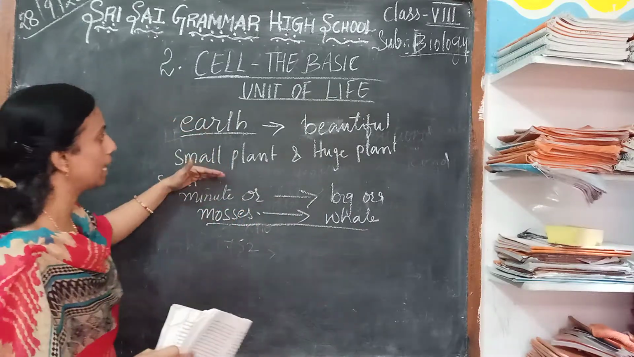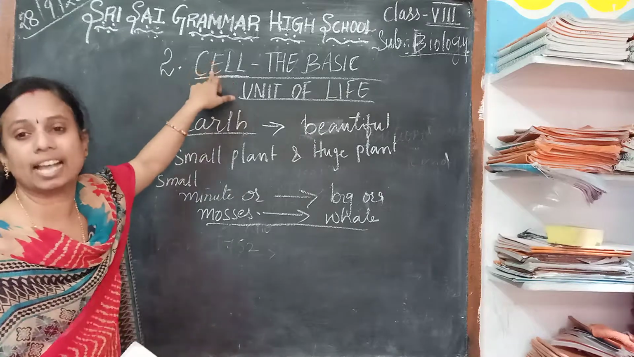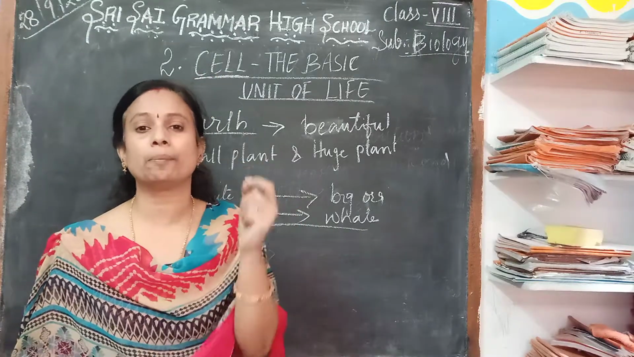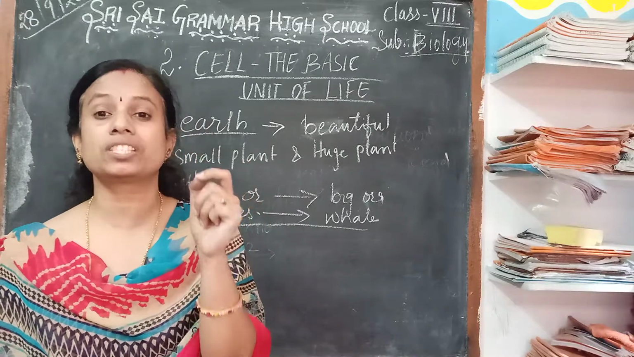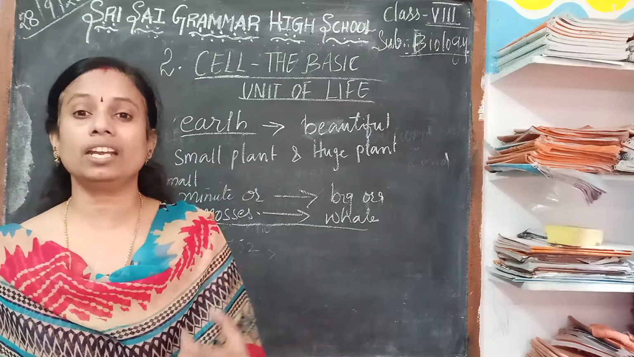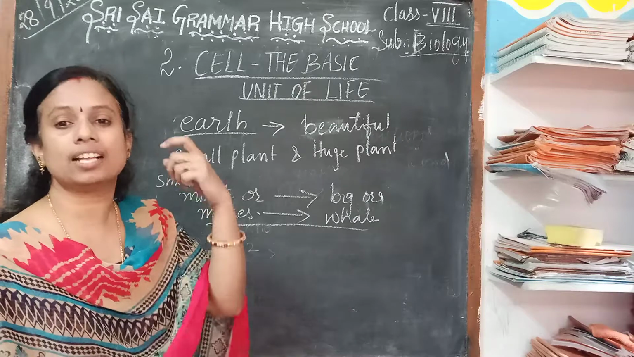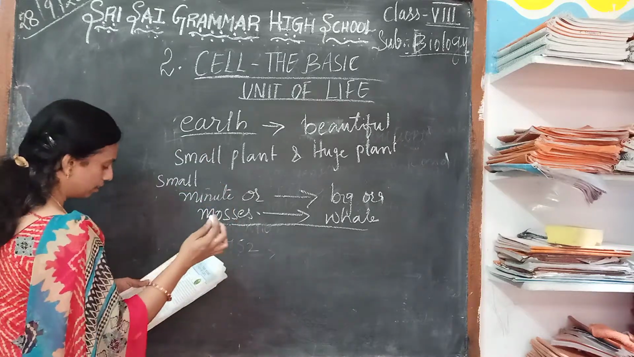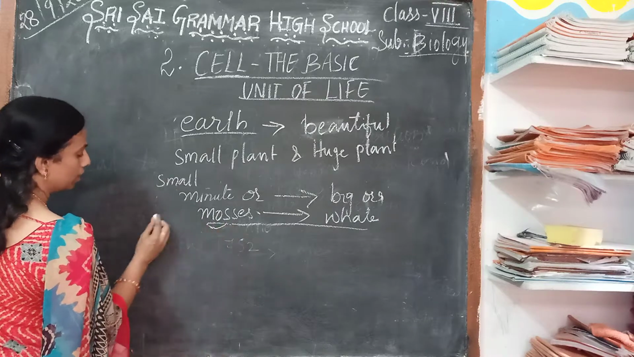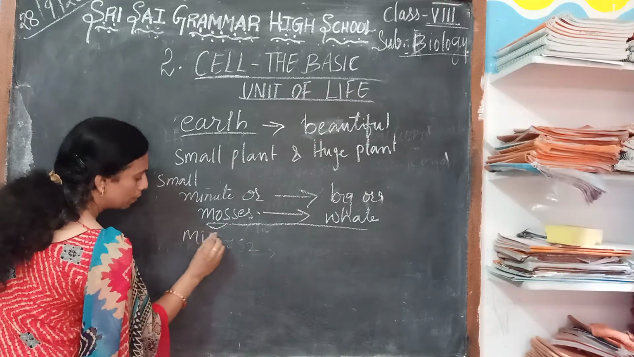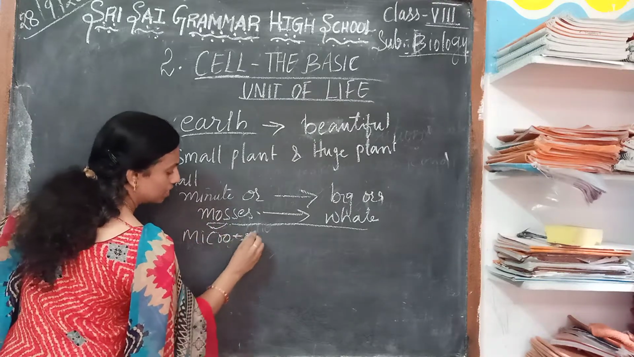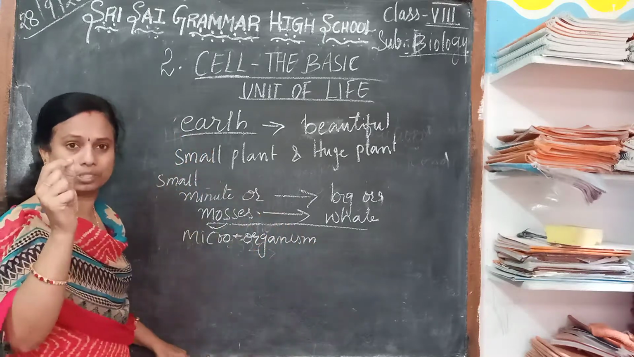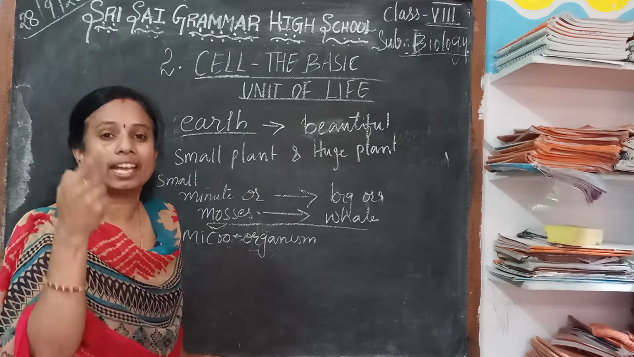So how are they made? They are made up of cells. We ourselves are also made up of many types of cells, many thousands of cells. And we also don't know about the microorganisms, which are very minute. We can't see them with our naked eyes.